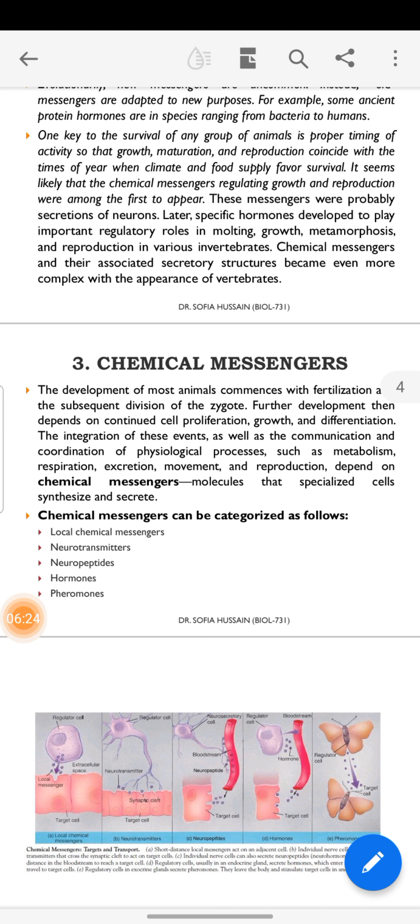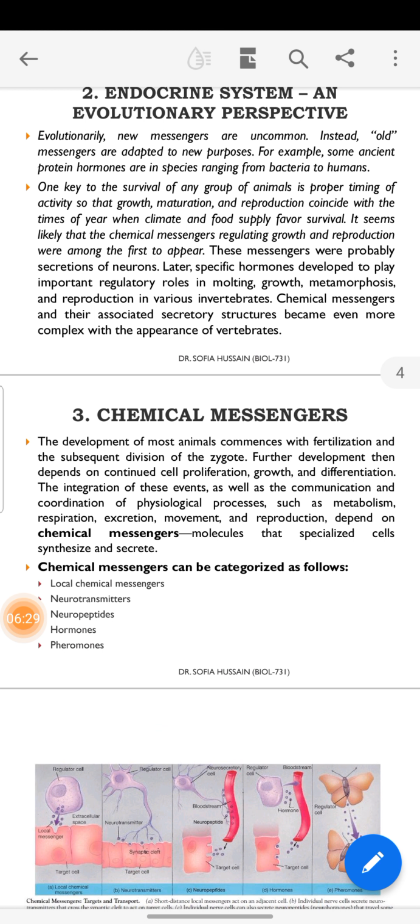The development of most animals commences with fertilization and the subsequent division of the zygote. Further development then depends on continued proliferation. First fertilization occurs, then the zygote is formed, then proliferation of cells, then growth and differentiation occur. These are the steps for the development of most animals.